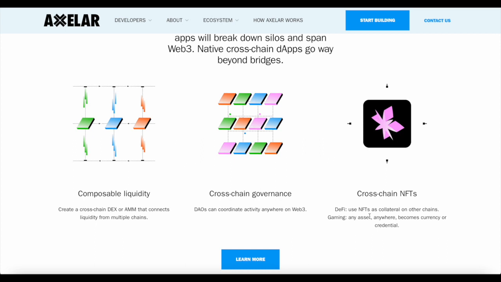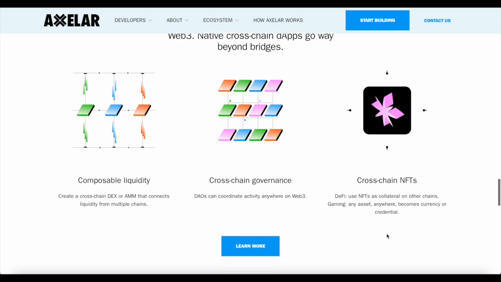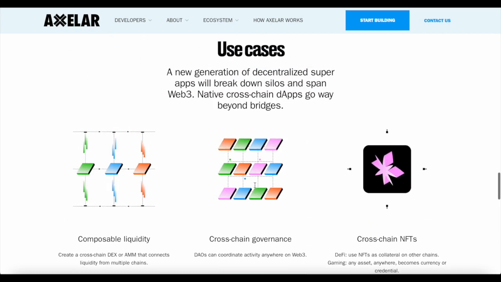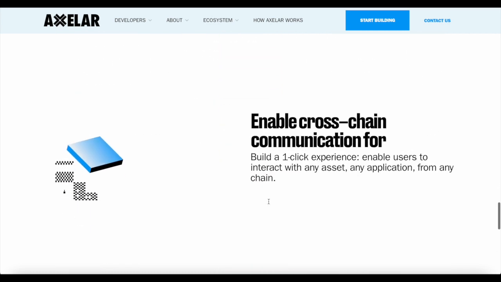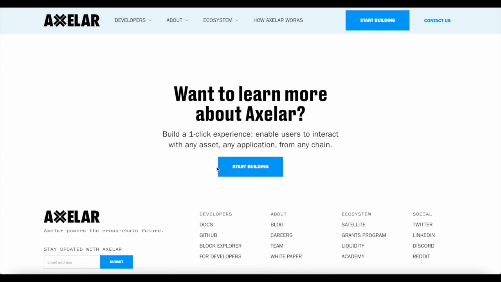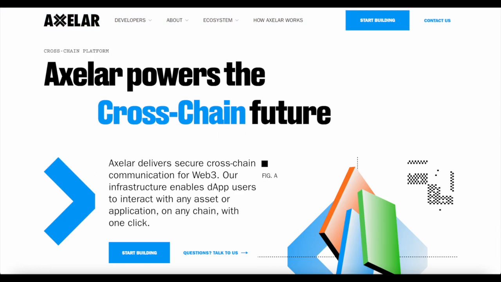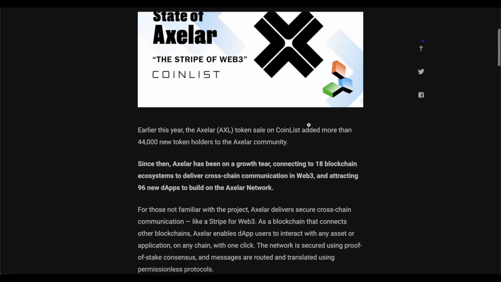NFTs are booming right now. The gaming industry and blockchain is booming as well. DeFi. Use NFTs as collateral on other chains. Gaming. Any assets anywhere becomes currency or credentials. Fascinating. That is fascinating. Those are some of the use cases. Now, they want developers to start building a one-click experience, enable users to interact with any assets, any applications from any chain. They are heavily seeking developers. This is the bread and butter of their ecosystem.